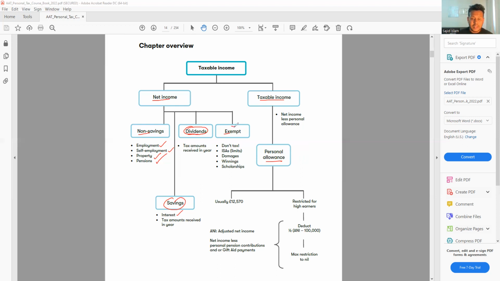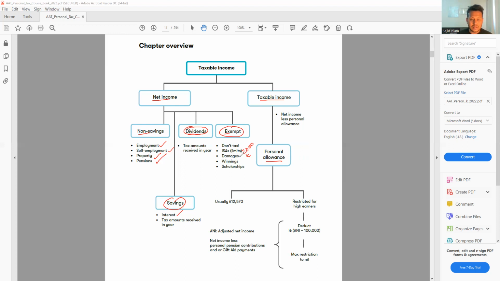Then we have some exempt income. If you get money from these sources, that will be exempted, so you don't have to pay tax on that. For example, ISA, the limit is £20,000 a year. So up to £20,000 a year, if you put it in the ISA, you don't have to pay any tax. ISA is an individual savings account. There is a cash ISA and there is also a trust. You have to be over 16 or 18 to open an account. And if you invest any money there up to £20,000 a year, that is tax-free. It is exempted. Then damages, winnings and scholarships.